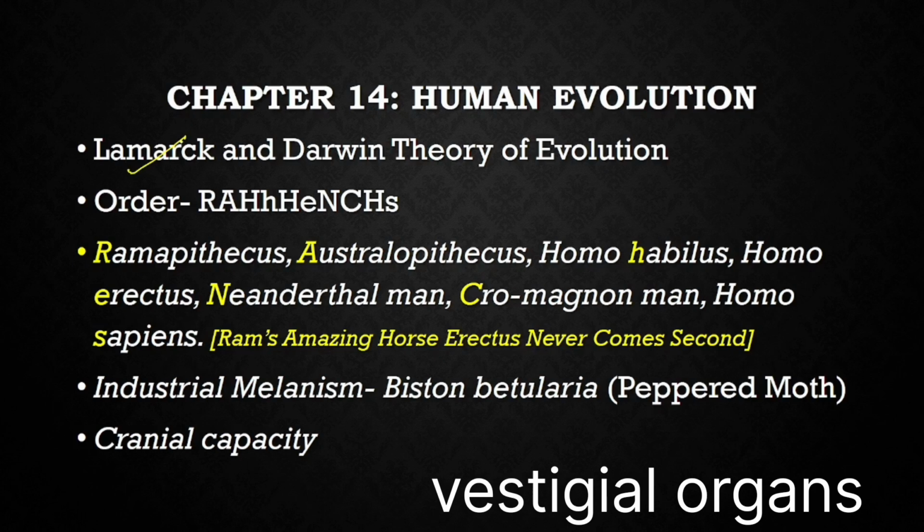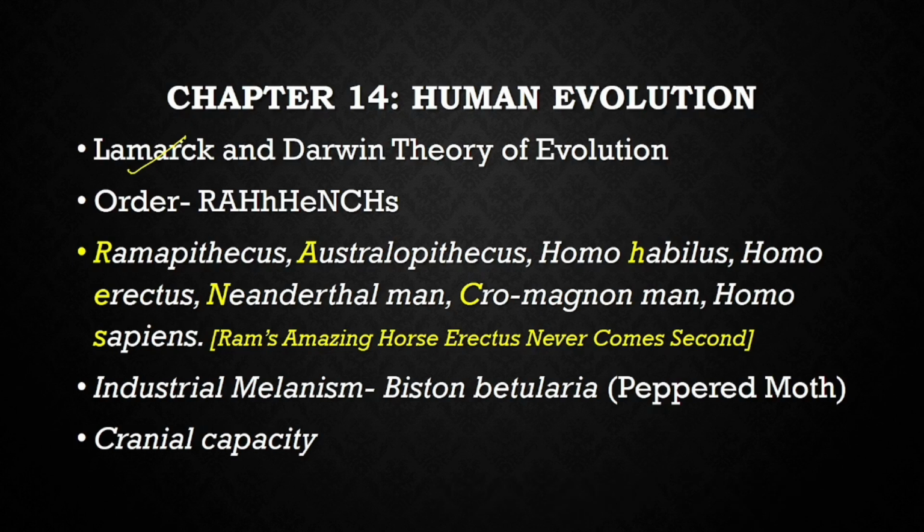Then there is an order of our ancestors that you need to remember. I give you a very nice sentence: Ram's amazing horse Erectus never comes second. Here, Ram is Ramapithecus, amazing is Australopithecus, horse is Homo habilis, Erectus is Homo erectus, never is Neanderthal man, comes is Cro-Magnon man, and second is Homo sapiens. You can make your own sentences, but this is the easy one which I could make.